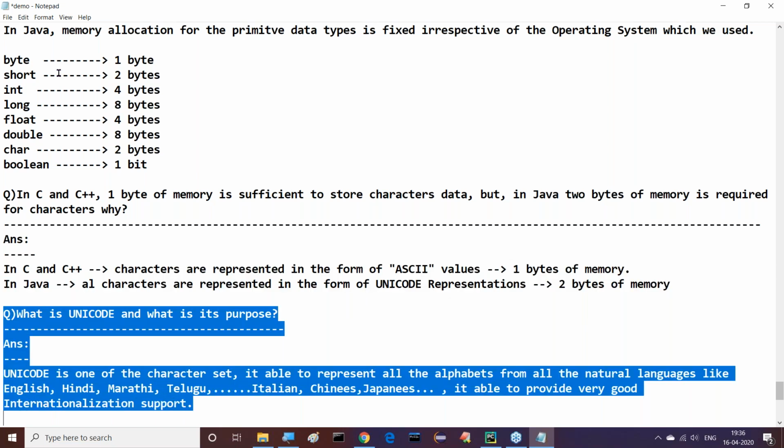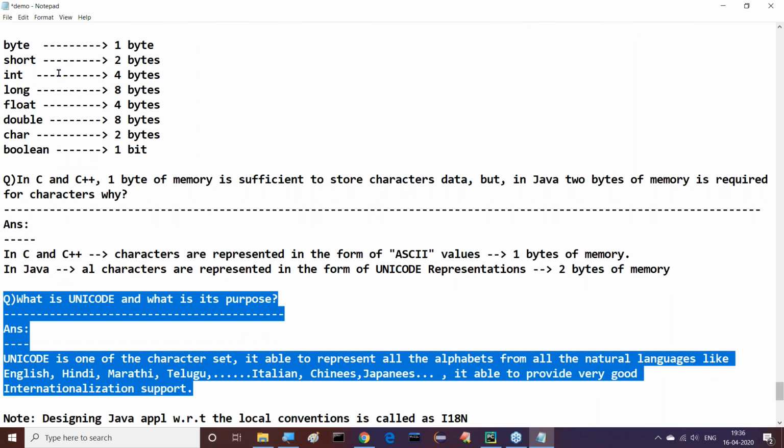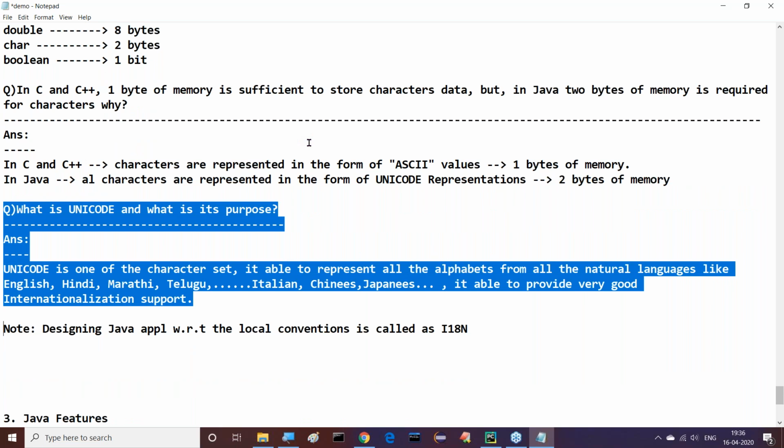Then immediately we have one more question here. What is Unicode and what is its purpose? Right, sir. If we observe this clearly, Unicode is one of the character sets. It is able to represent all the alphabets from all the natural languages like English, Hindi, Marathi, Telugu and so on, Italian, Chinese or whatever it may be. And it is able to provide very good internationalization support in our Java applications.